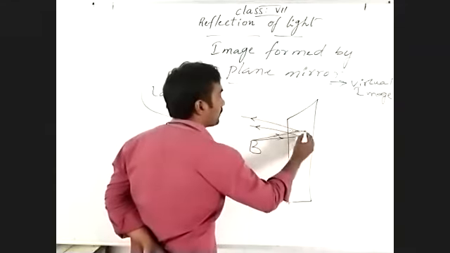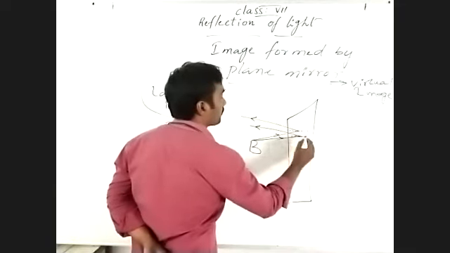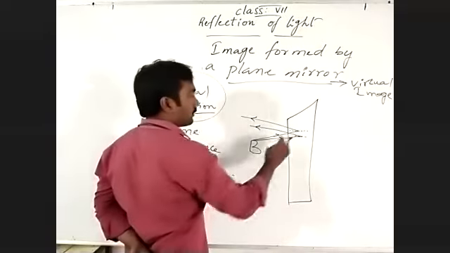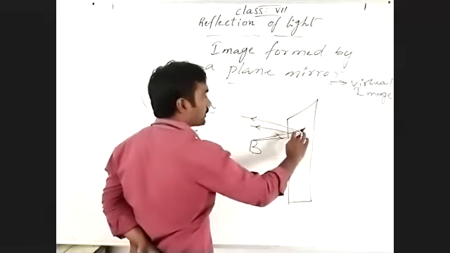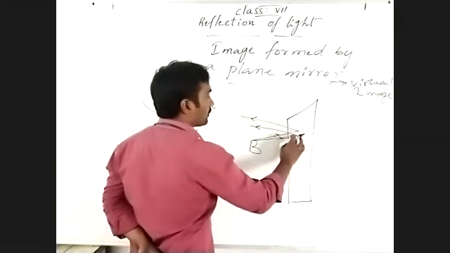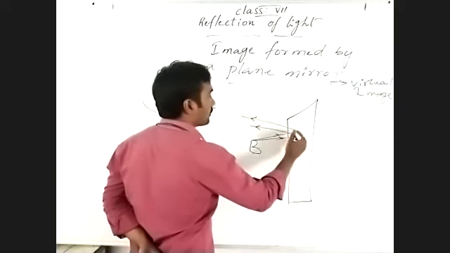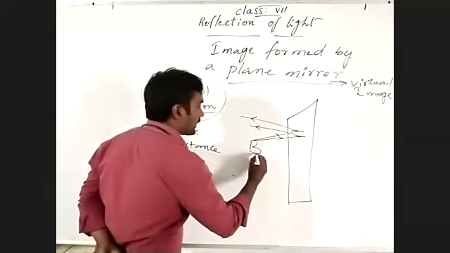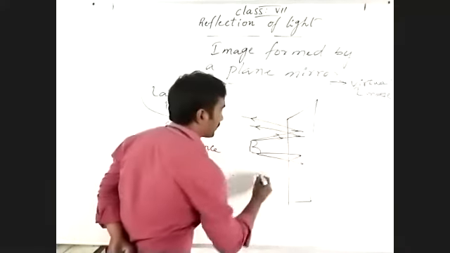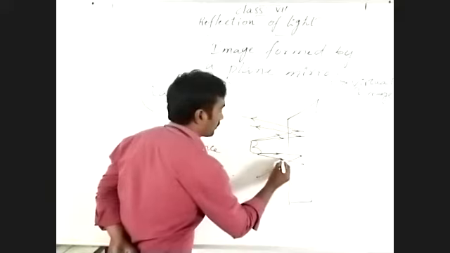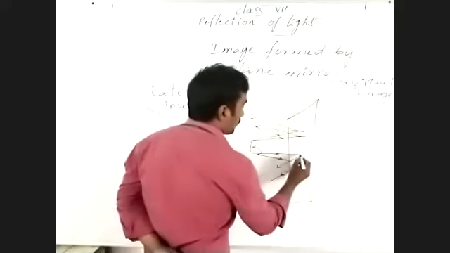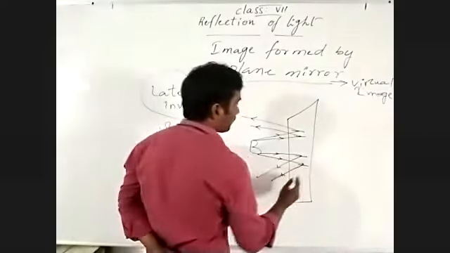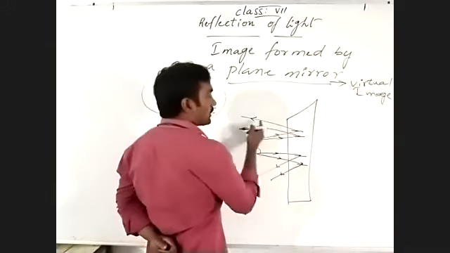These are normals. If you find it difficult to understand, I will draw a line for you. Normal. Two more light rays. So this is a normal. These are reflected light rays.